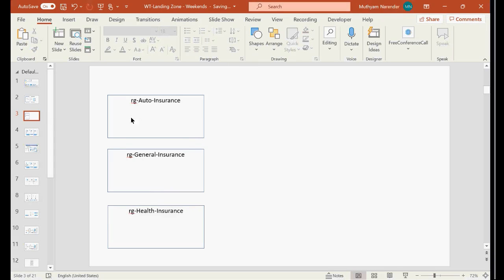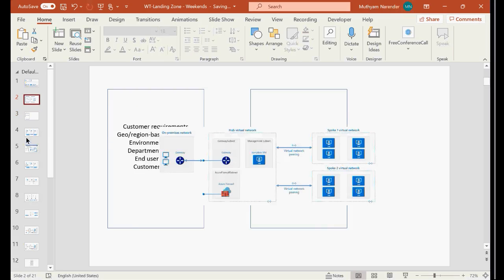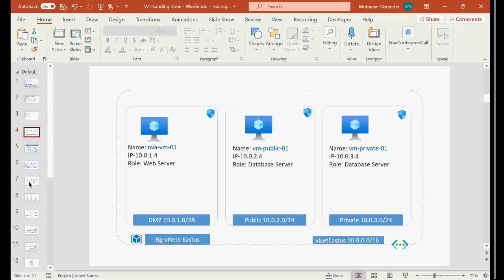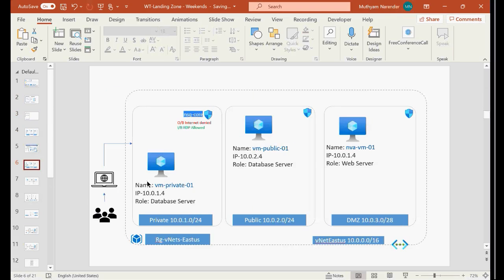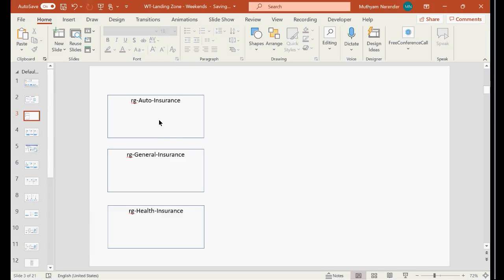So in this one, what am I going to have here? What do I need here, right? For example, I want a VM in that, right? The VM is required in here.